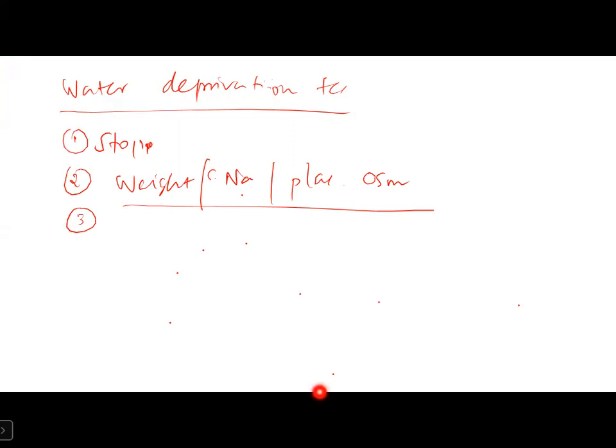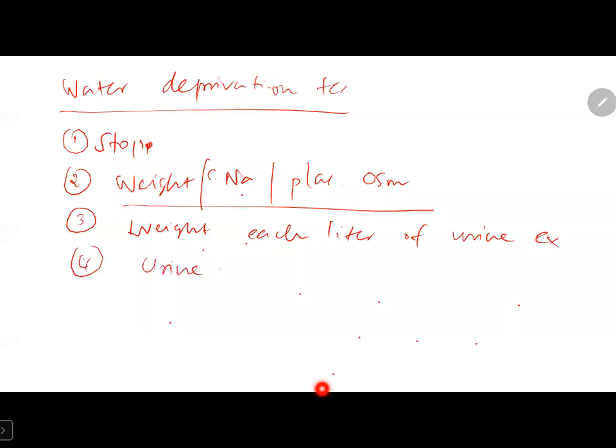Now, the patient is weighed after each liter of urine excretion, and urine osmolarity is serially monitored.